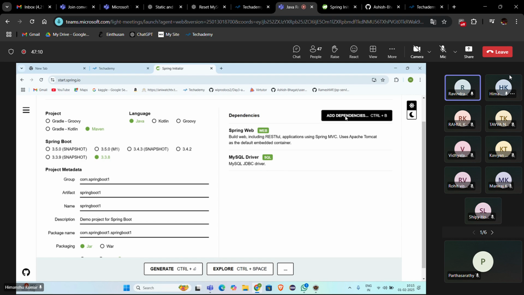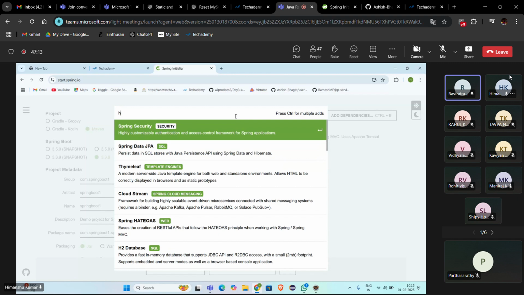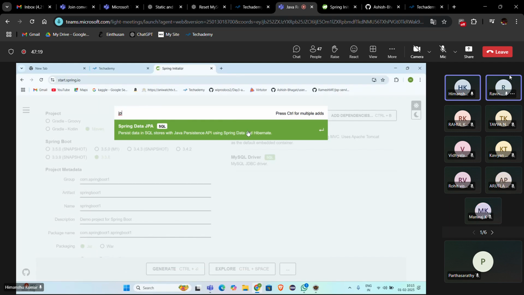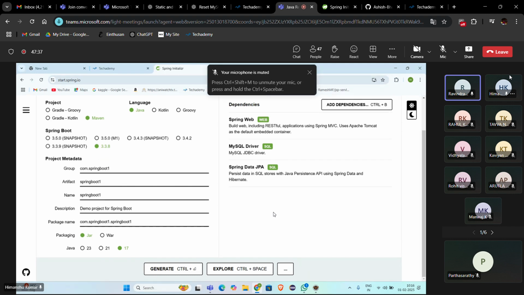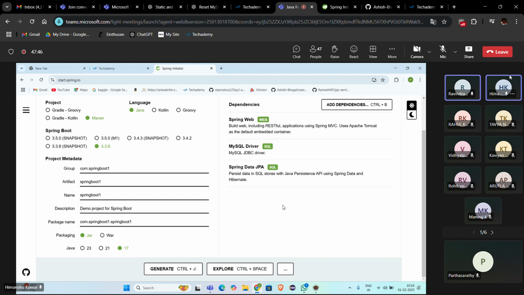I'm going to use the Hibernate framework. To work with Hibernate, we have to use JPA, Spring Data JPA. Let's click on this. By using this dependency, if we work with JPA as well as Spring Data and Hibernate, all the dependencies related to Hibernate and Spring will be added. And to interact with the database, I'm using MySQL. To make this application RESTful, and also to add the inbuilt Tomcat server, I have used the Spring Web dependency. So everyone, please add these three dependencies: Web, MySQL, and JPA.